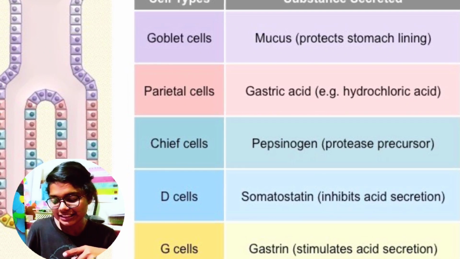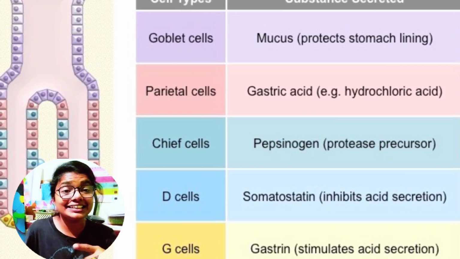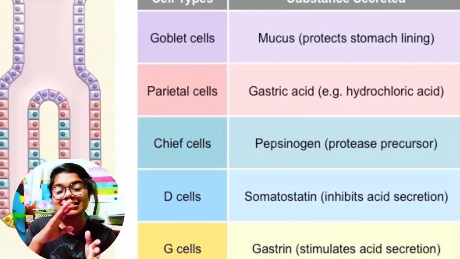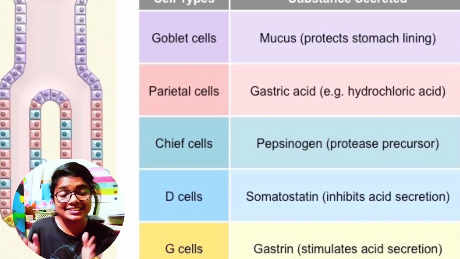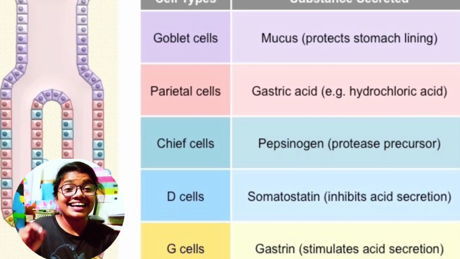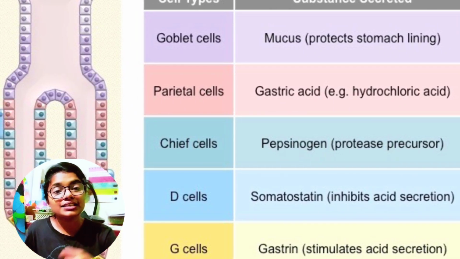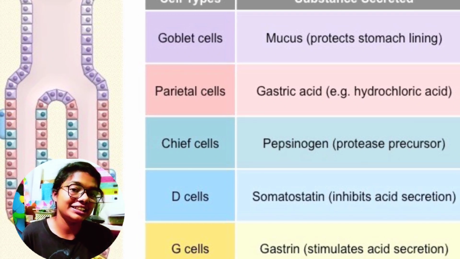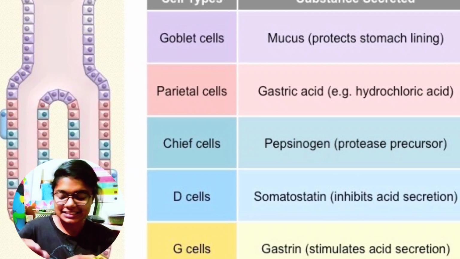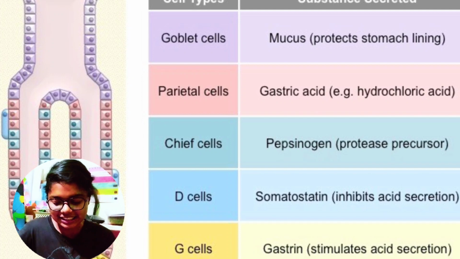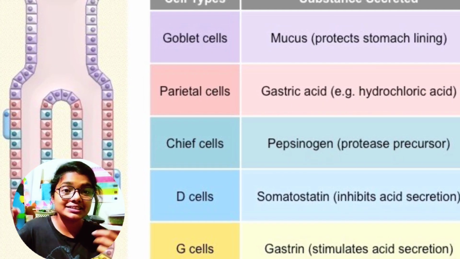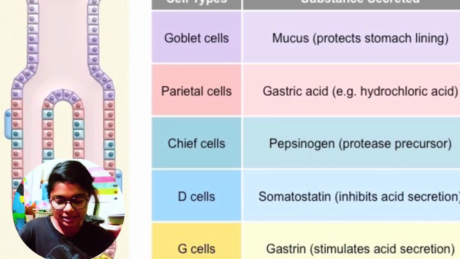The second type of cells are oxyntic or parietal cells, as they are present beside the membrane, hence they are known as parietal. So oxyntic or parietal cells, and the third one is the mucus or the goblet cells. So firstly, let's discuss them again. The first one is the peptic cells or chief cells. They will secrete the proenzyme pepsinogen and prorenin.